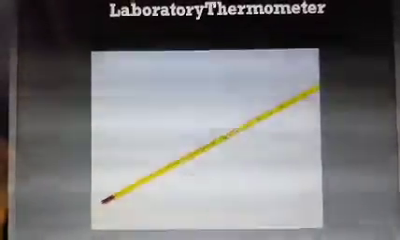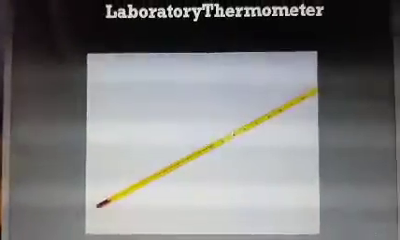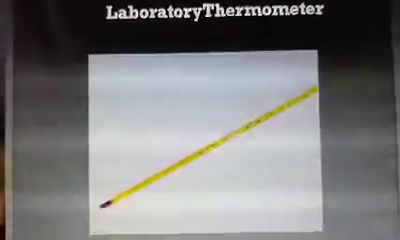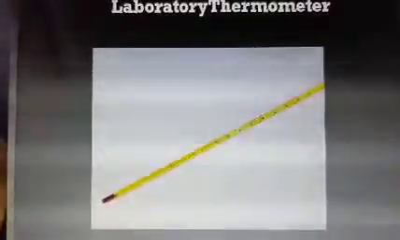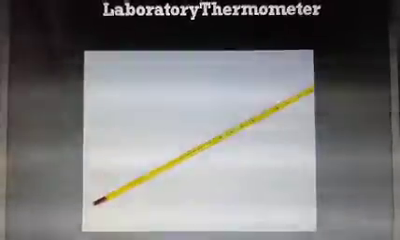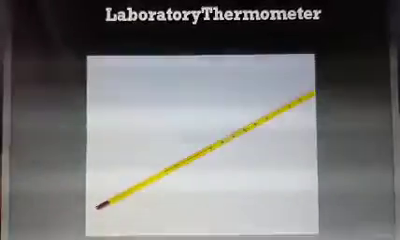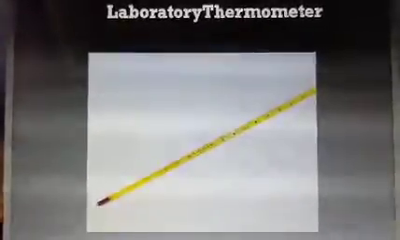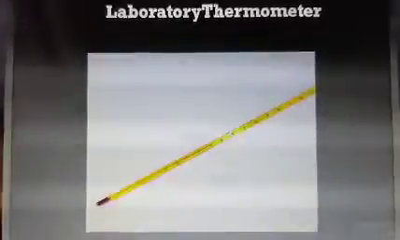Now, when you dip it in hot water on an object, with its effect, the mercury will expand and go upwards, and then after some time it will be fixed. Then we can see where the mark of the mercury is, and that temperature we can record. That is the measurement of temperature by the laboratory thermometer.